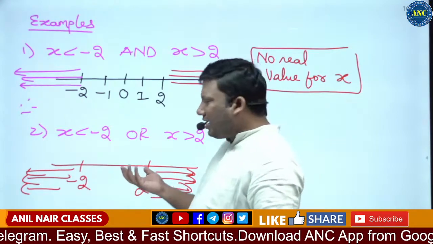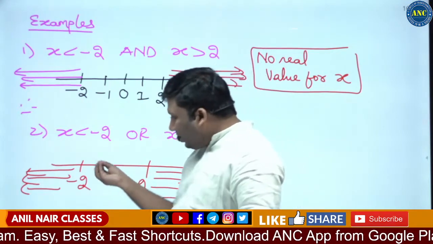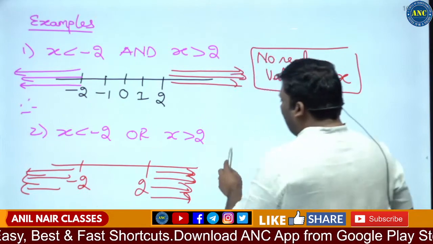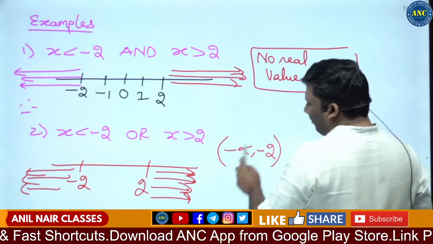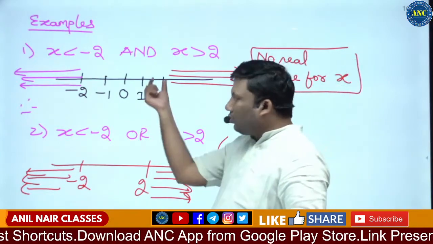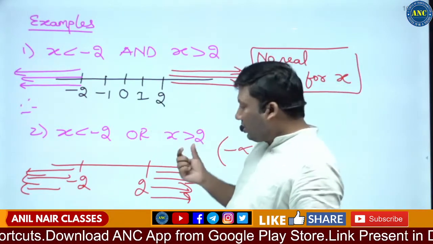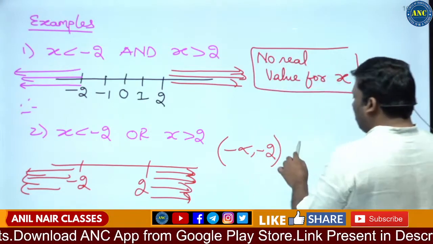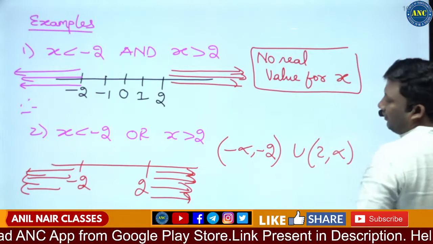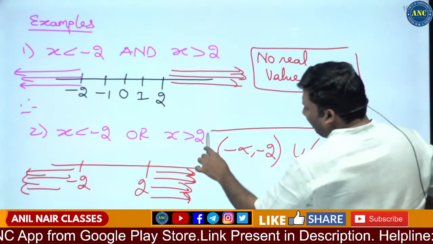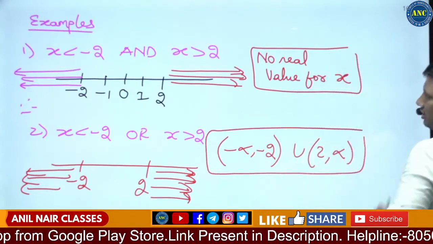One condition satisfied is enough. That means any value from minus infinity to minus 2 can be taken. As I told you, and is an intersection, or is a union. Any value from 2 to positive infinity is taken. That is the answer for the second example.